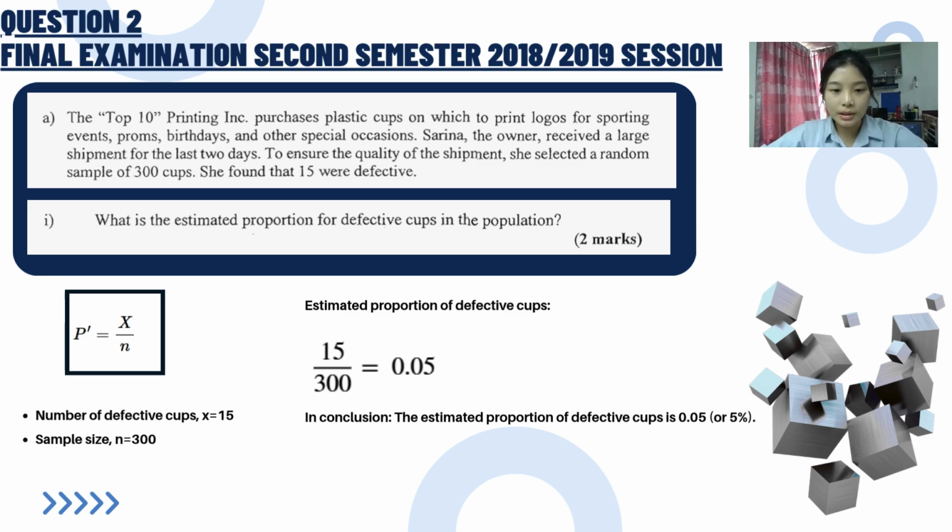Question 2.1. What is the estimate of the population proportion defective? P equals x divided by n. So x equals 15 and n equals 300. So the estimate is 15 divided by 300. So we get 0.05. In conclusion, the estimated population proportion defective is 0.05 or 5%.